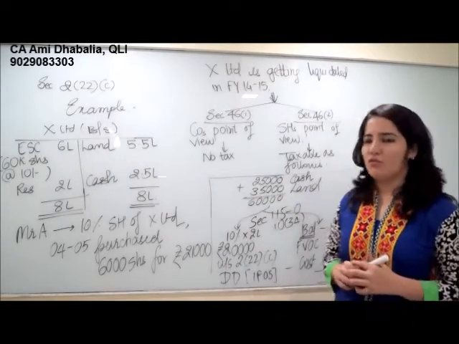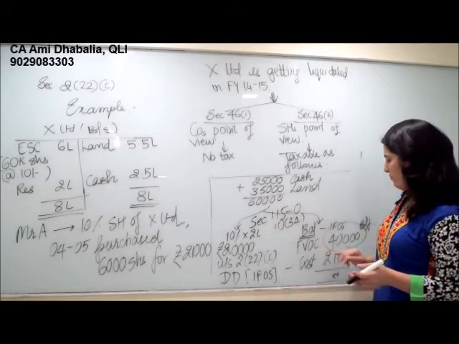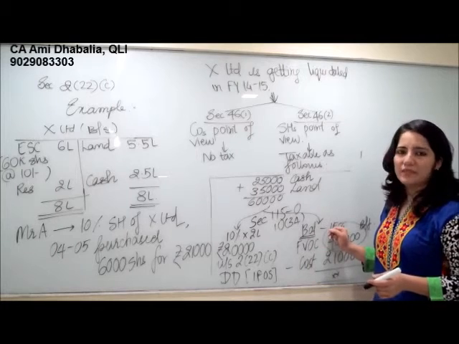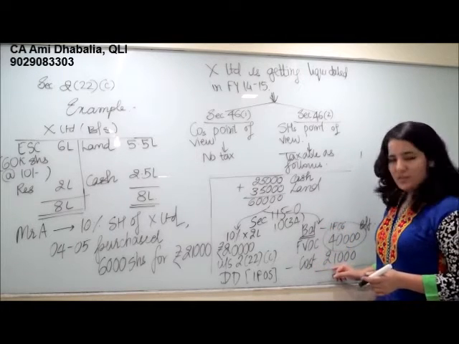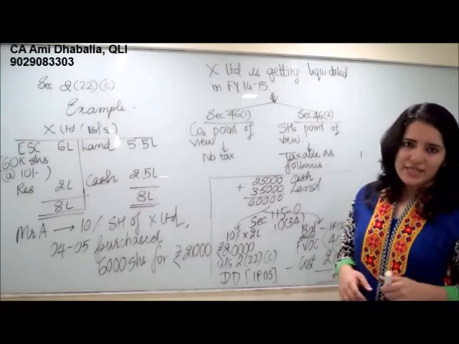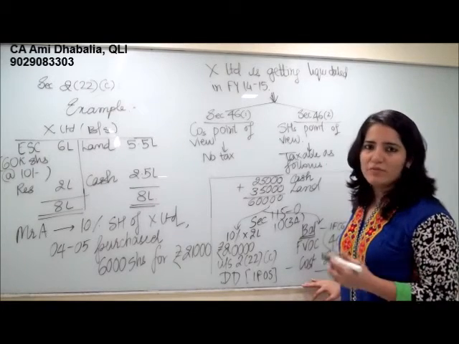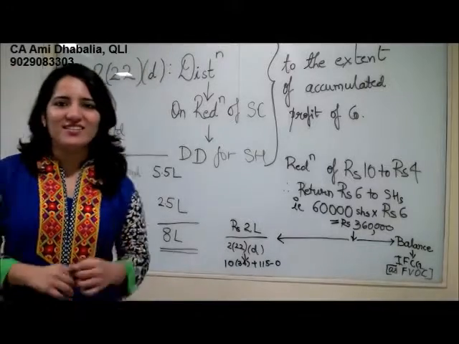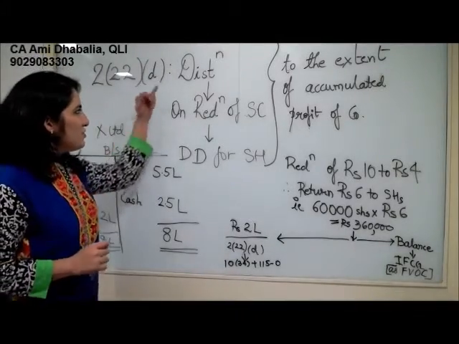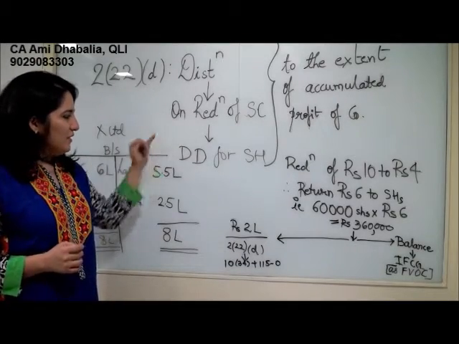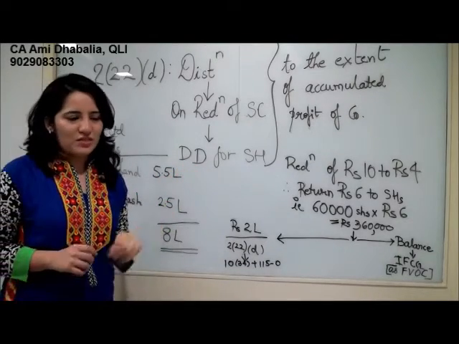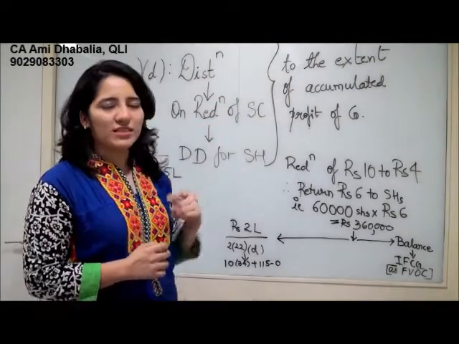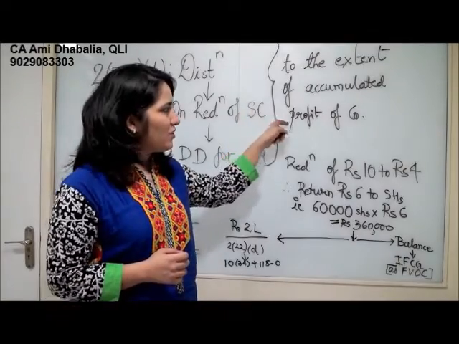under section 1034. The balance amount of 40,000 he will take as FEOC under income from capital gains, and his cost 21,000 will be deducted subject to indexation, and the balance he will be taxed as long-term or short-term capital gain respectively. Okay, so next is section 222D, distribution of assets on reduction of share capital. That is deemed dividend for the shareholders.